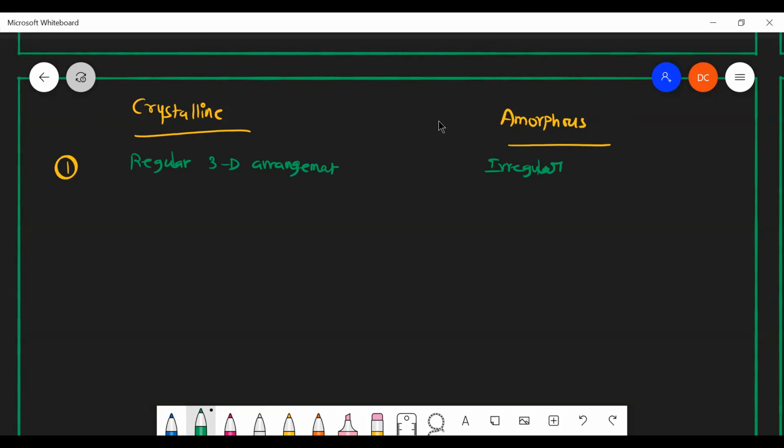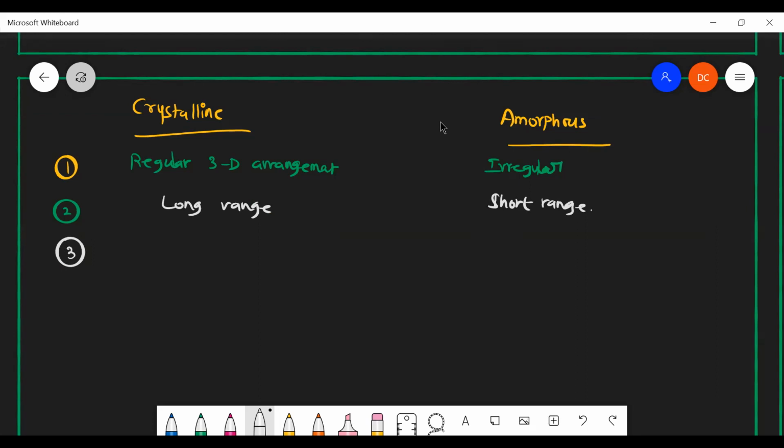And next one is by Akshaya, please. Any other difference? Yes, sir. Crystalline solids have long range order, and amorphous has short range order. Very good. What do you mean by long range and short range order? Akshaya, please. Sir, in long range order, it will be a repeating pattern.